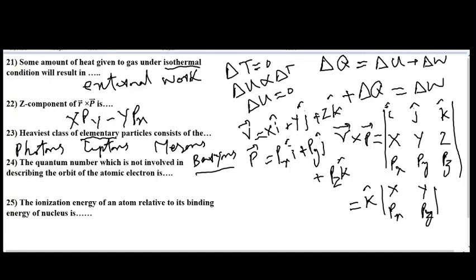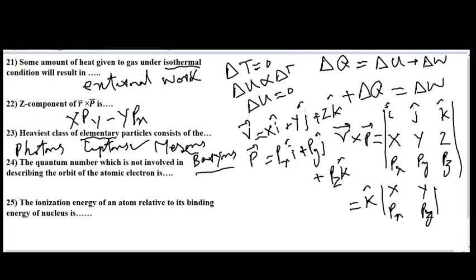Leptons are simply electrons, muons, tau, and their corresponding neutrinos. Baryons are composed of 3 quarks or antiquarks, and mesons are composed of 1 quark and 1 antiquark. So they are not elementary particles. The only elementary particles are photons and leptons, and as photon is massless, the heaviest class of elementary particles consists of the leptons. So the answer to question number 23 is leptons.